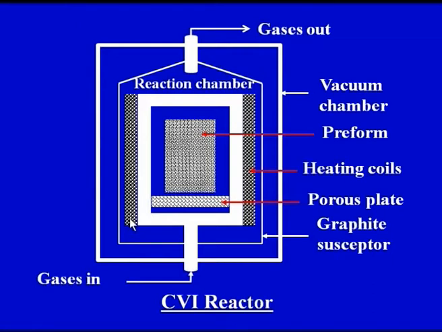Now let us see the process of the CVI reactor. Where are these gases coming from? If you remember the previous diagram, we generate the gaseous reactants from the reactants. The reactants can be solid or liquid, and when the reaction takes place, gaseous reactants are produced. These gaseous reactants are taken by the carrier gas, and the carrier gas and gaseous reactants then pass through a reactor containing a heated preform.